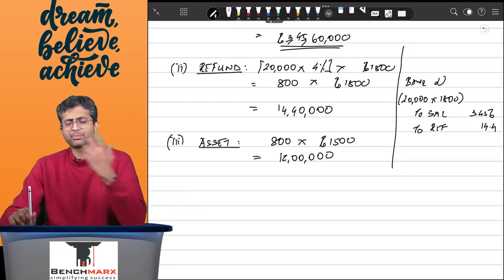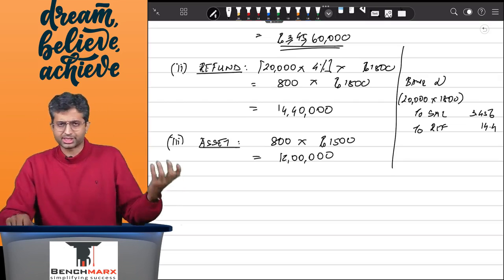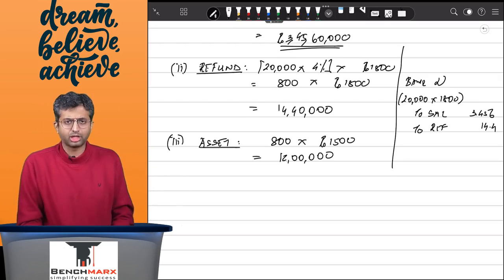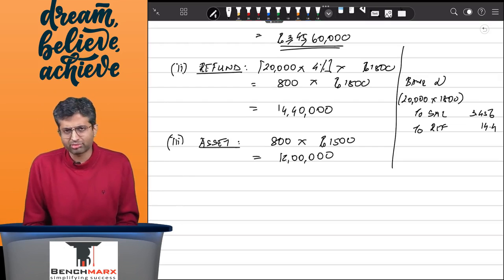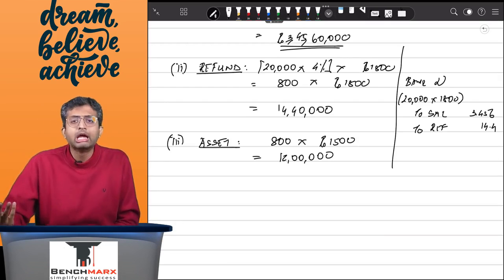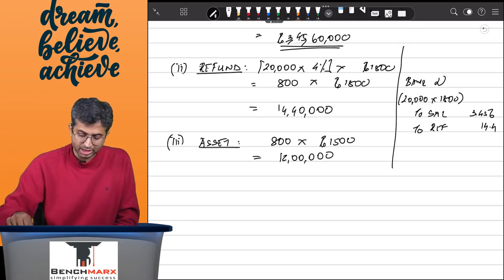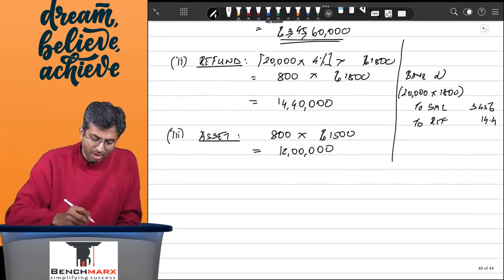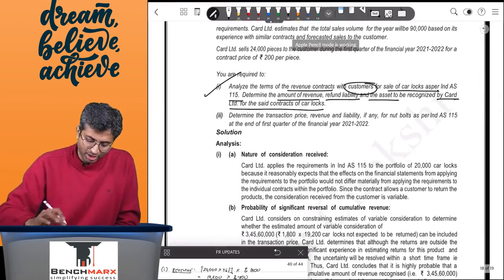And then a separate recovery asset account would be debited, and you will credit your trading or profit and loss account. It will impact your cost of goods sold. It is like closing stock, but not in hand, but with the customer. Okay, so this is about the first part, that is car locks.